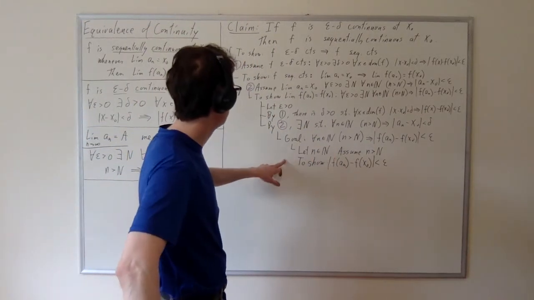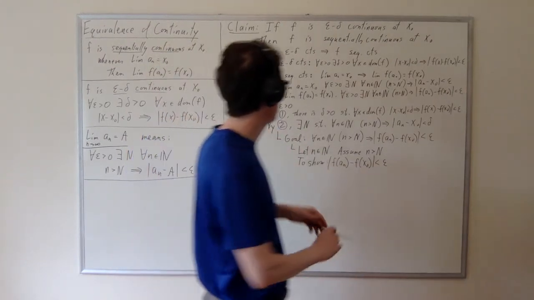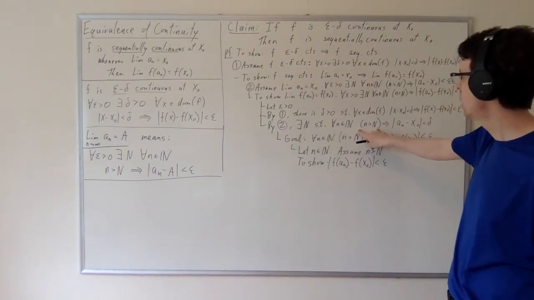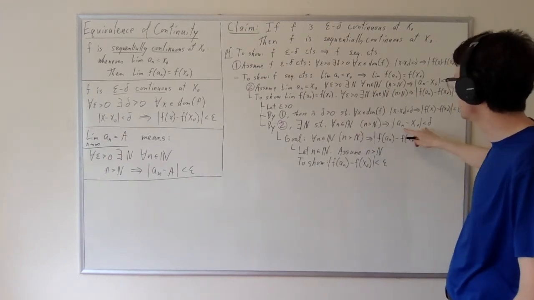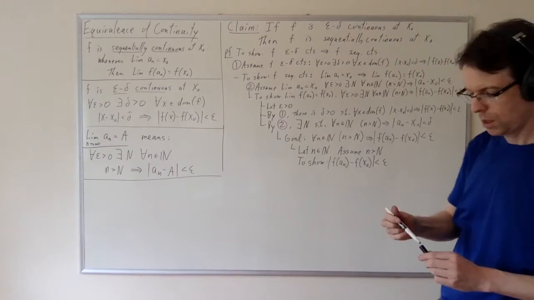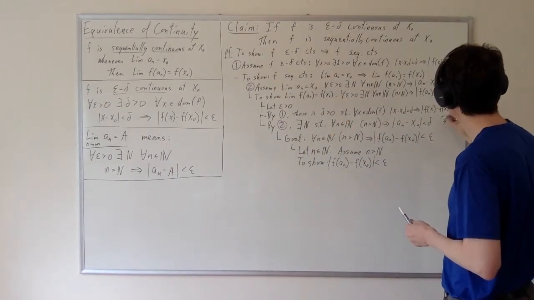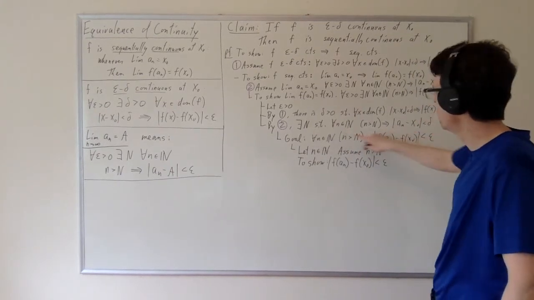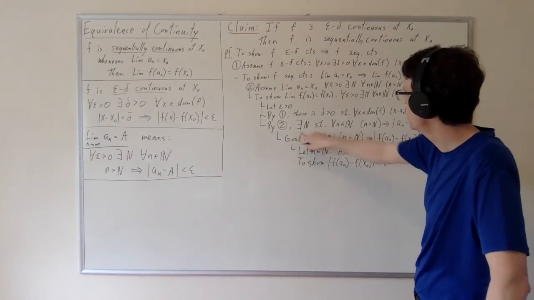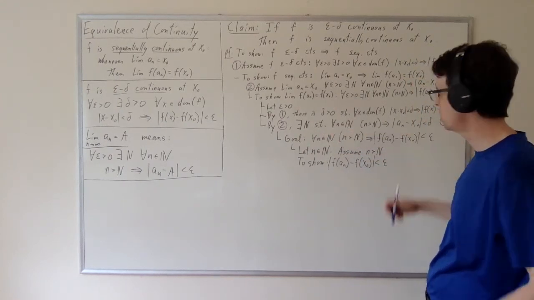n is greater than cap n. And so what do I know about what happens when n is greater than cap n? I know this, so I'm going to invoke this, and let's call that 3. So this chooses an n and says that whenever n is greater than cap n, then this is true.